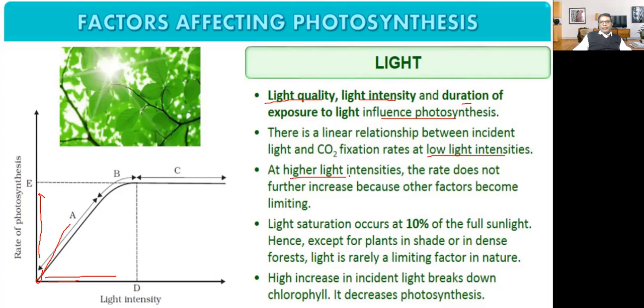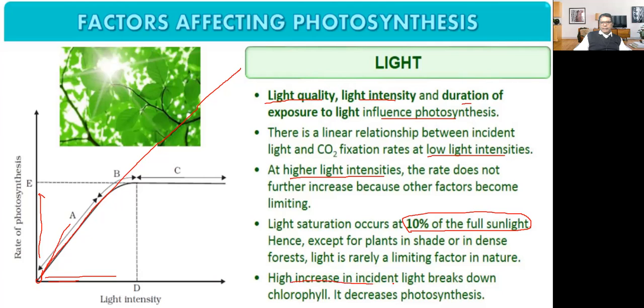at higher light intensity, the rate does not further increase. If you keep on increasing the intensity, photosynthesis will not increase, because other factors become limiting. Light saturation occurs at 10% of the full sunlight. Hence, except for plants in shade or in dense forest, light is rarely a limiting factor. So if only 10% of sunlight is available, that is sufficient for photosynthesis.